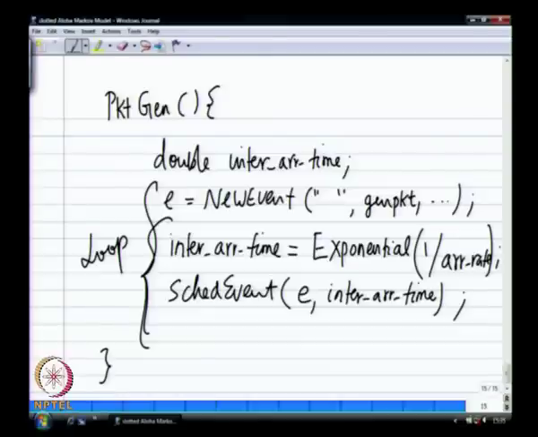So how do we do that with events? I have to have an event, but the only thing is I do not know when that event is going to get triggered, there is uncertainty in that event. So what will we do? With some sort of notification, or I simply create one event called server schedule at time 0 and we say server wake up every time instant. So simply reschedule that server, check if the queue is empty; if not empty, handle that customer, if it is empty go back to sleep, that is all.